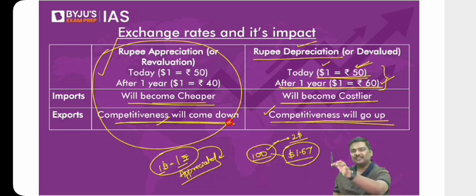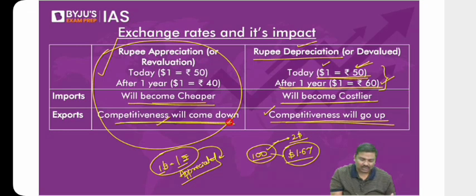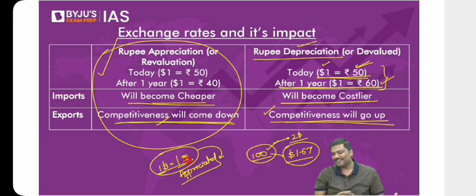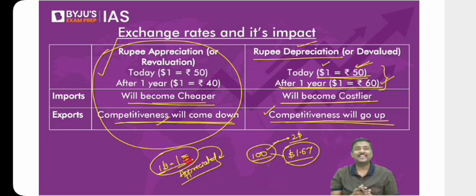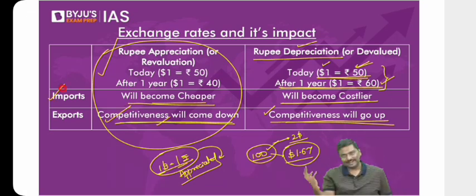Imagine this pen is manufactured in USA. It is manufactured in India also. Why will the USA purchase your pen? Why will the USA importer import a pen from you? Because it is cheaper. Now you are asking me, sir, what will happen if $1 is equal to 1 rupee? Is your pen cheaper now? Absolutely no. Your pen is not cheaper. It is very, very costlier. It has become costlier. So export competitiveness will automatically come down. Done? Right. So this is the impact of appreciation, depreciation on imports and exports.